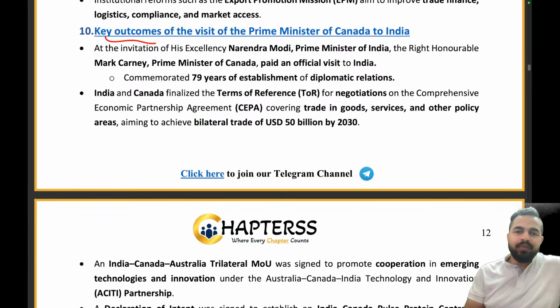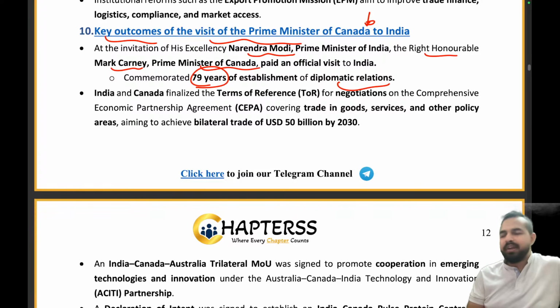The key outcomes of the visit of the Prime Minister of Canada to India. So Narendra Modi ji has met His Excellency the Right Honourable Mark Carney, the Prime Minister of Canada, who paid an official visit to India. Prime Minister Modi ji invited Prime Minister of Canada Mark Carney, right? And guys, both of them were celebrating 79 years of the establishment of diplomatic relations.